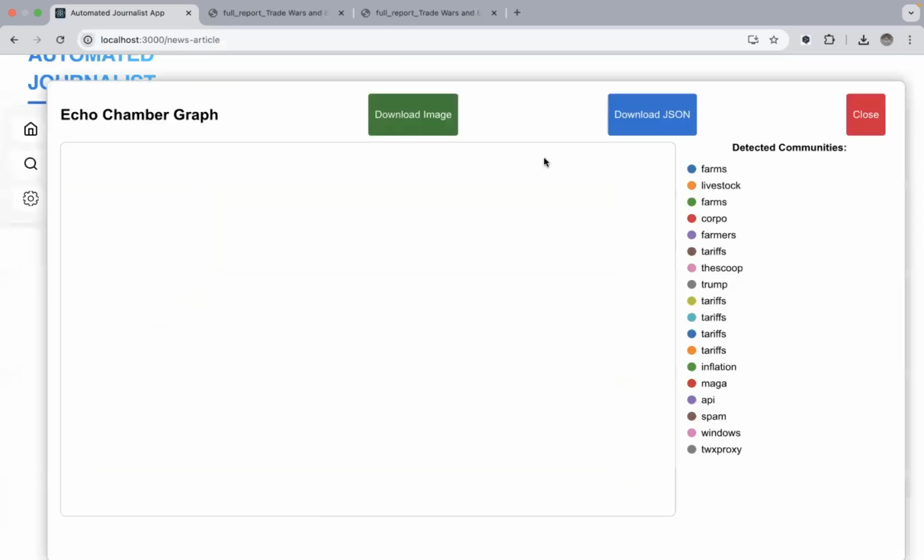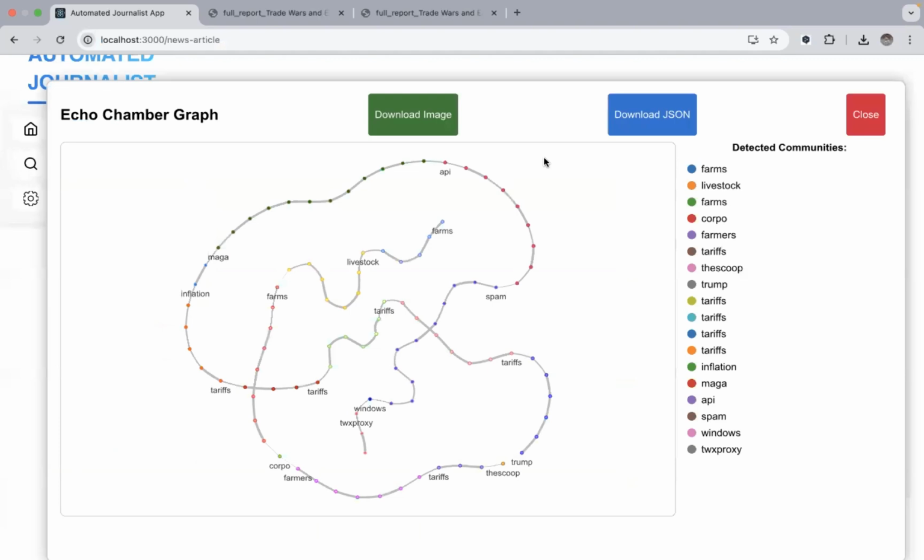But obviously, the graph takes some time, but now the graph appears, and we have this conversation graph.